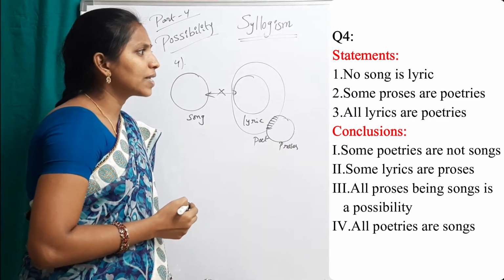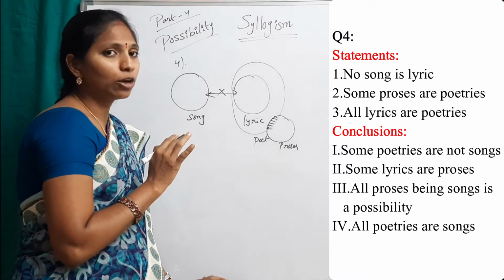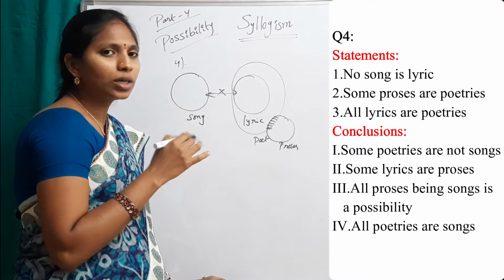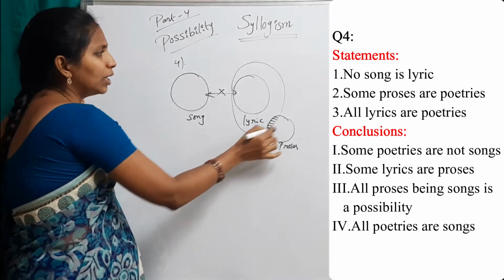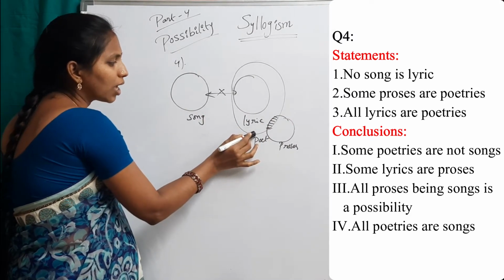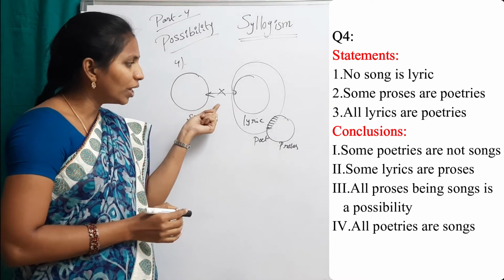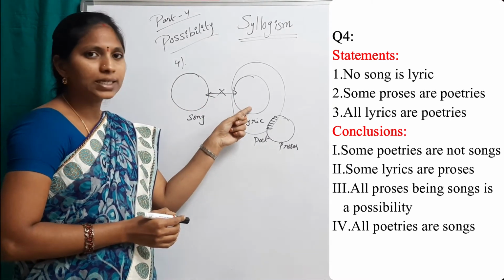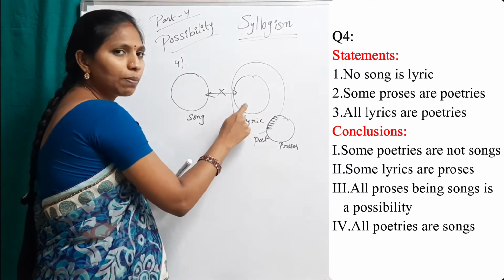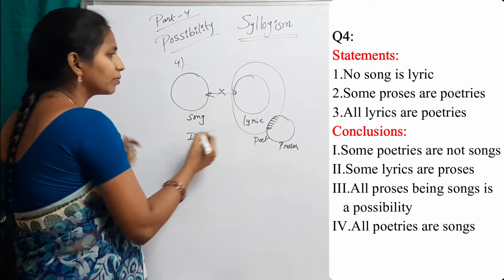First conclusion: some poetries are not songs. This is a definite conclusion, not a possibility conclusion. This circle is for poetries and this is for songs. Yes, it is true because there is no relation in between songs and the lyrics, and some poetries means this lyrics part. This lyrics part is not songs. So the first conclusion follows.